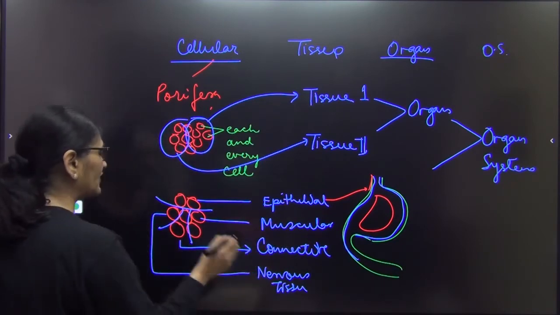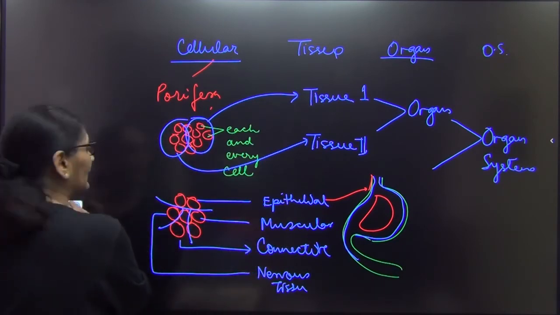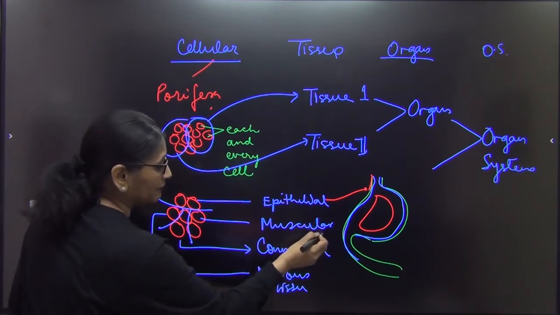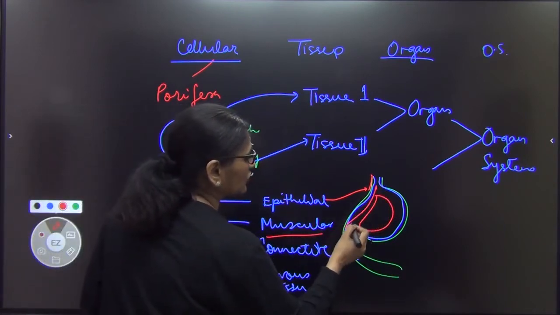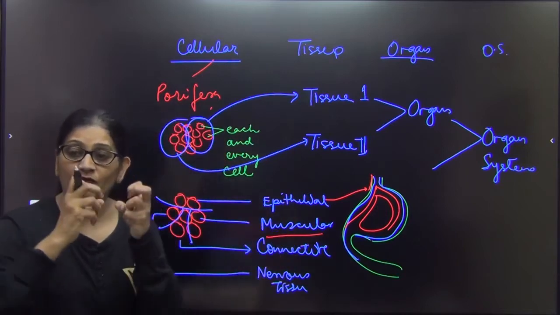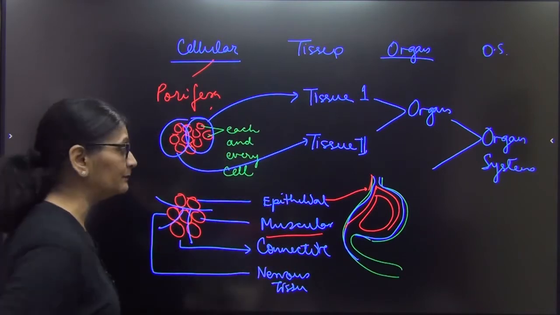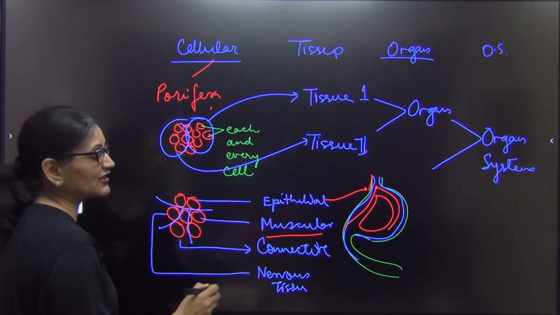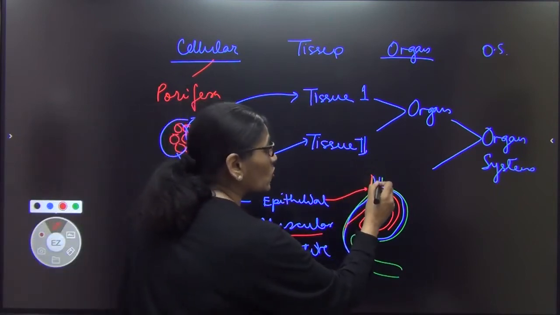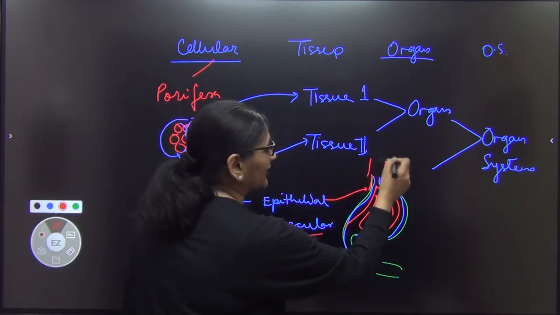The next tissue is your muscular tissue. This tissue ensures that this organ works, it churns the food very well. And besides, there is a nervous tissue. This nervous tissue coordinates this organ with other organs.